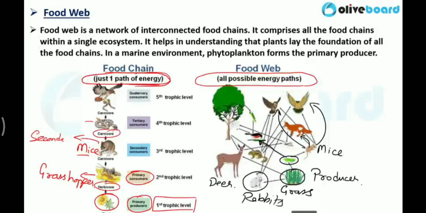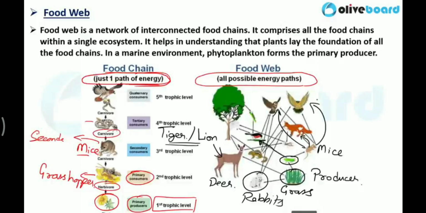Deer is a herbivore, but who will eat deer? Like lion or tiger, they will eat deer. So they are again secondary consumers. The primary consumer is deer, and the producer is grass.